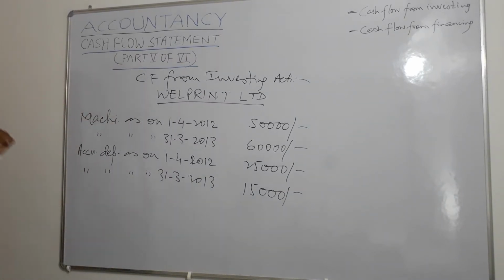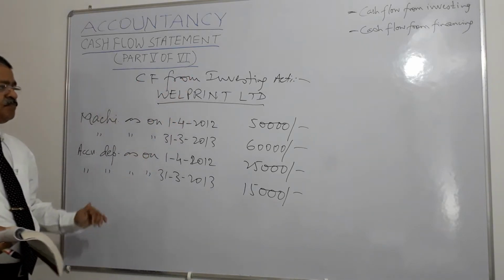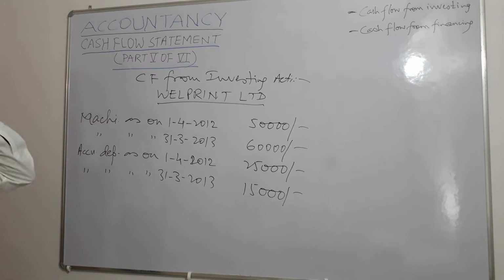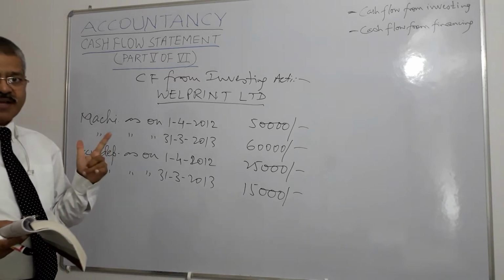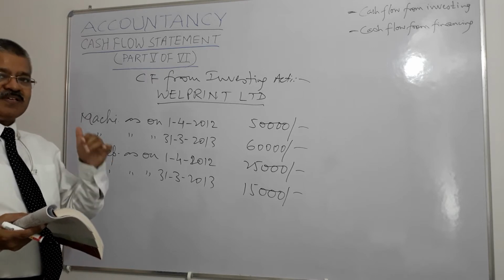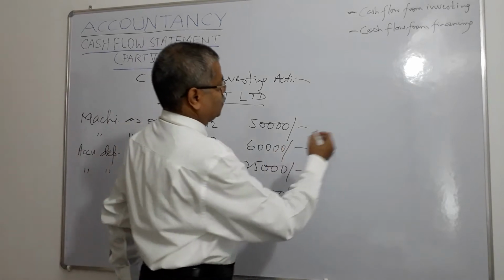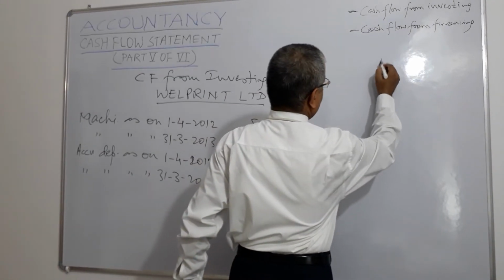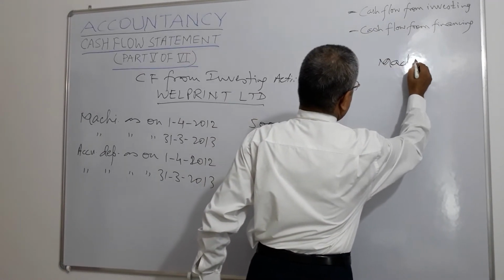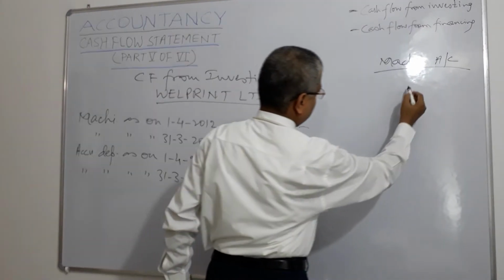So for arriving at cash flow from investing activity in this case, what do we need to do? We need to know 2 major things. What are the movements in the machinery account and what are the movements in the accumulated depreciation account? So let us draw those accounts, right? Machinery account, okay?